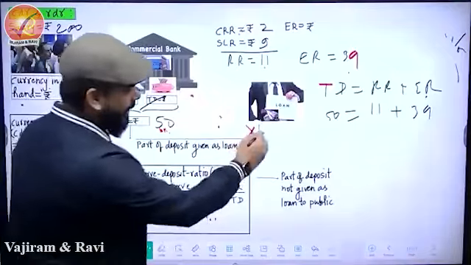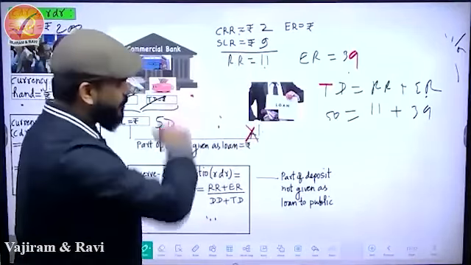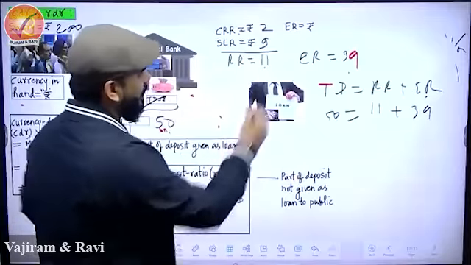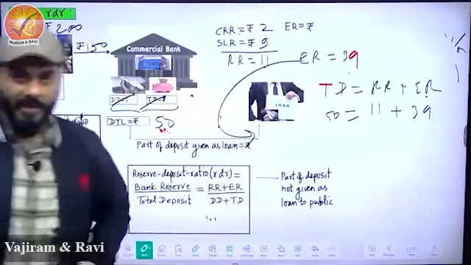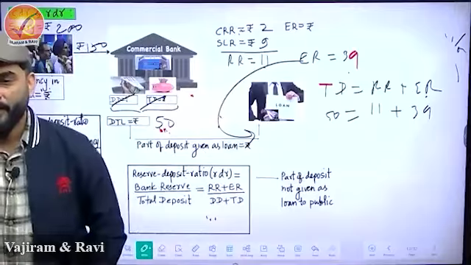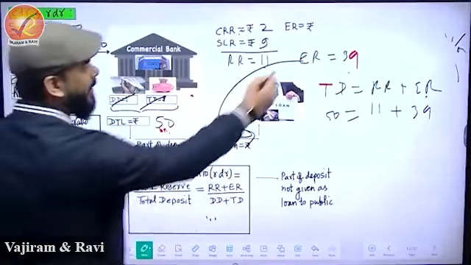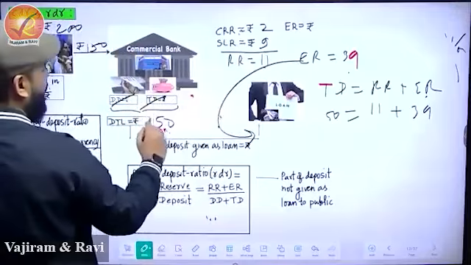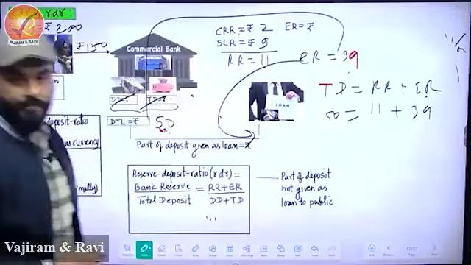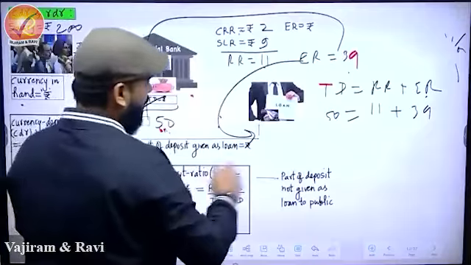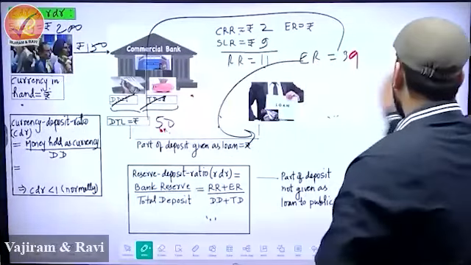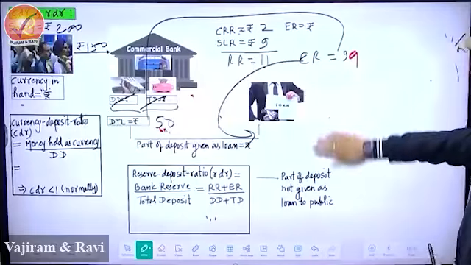How do you give loan here? Mostly, if you keep the story simple, you give loan through one component called ER. This helps you to give loan. And how is ER decided? ER is directly decided by how much money is deposited. So I'll tell you the equation. What decides what?